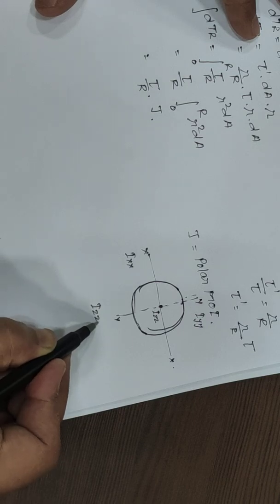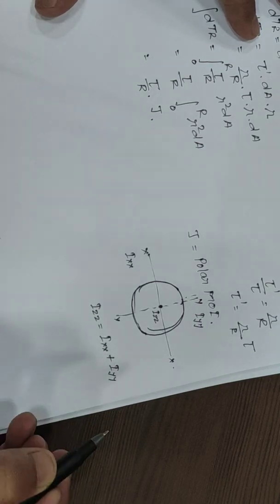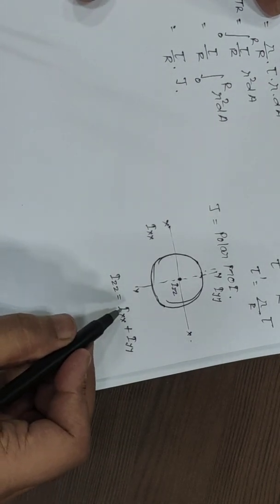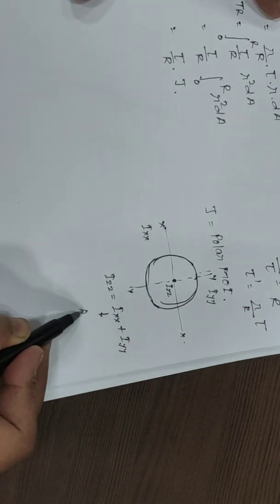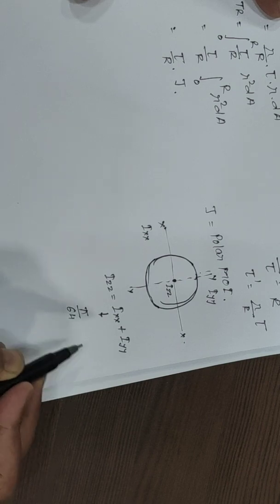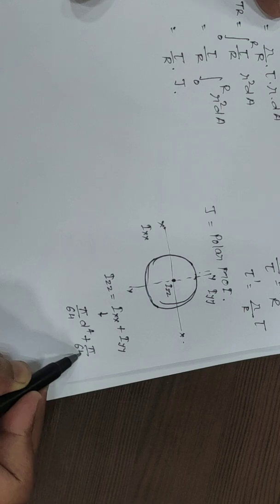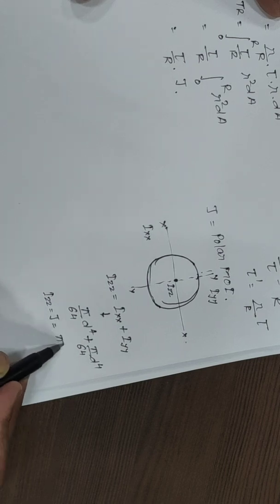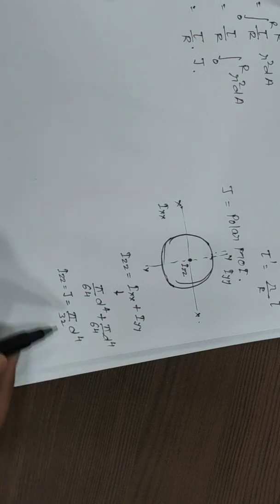And this Izz is nothing but Ixx plus Iyy, by using the perpendicular axis theorem, which you have studied in engineering mechanics. For a circular section, Ixx is pi by 64 d to the power 4. Iyy is also pi by 64 d to the power 4. Finally, Izz, or the polar moment of inertia, is equal to pi by 32 d to the power 4.